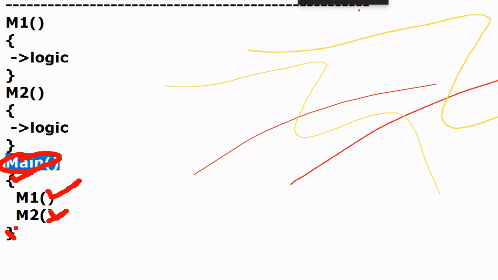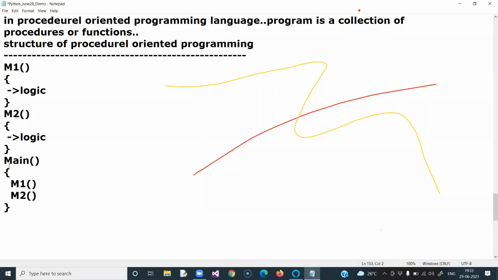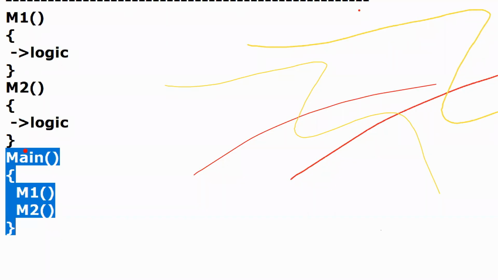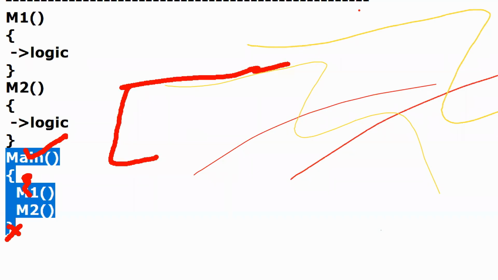Once the end is encountered, the program execution is completed. That means program execution starts by the main method, is controlled by the main method, and stops by the main method. Whenever you have a house, it has many doors, but one door is called the main door.